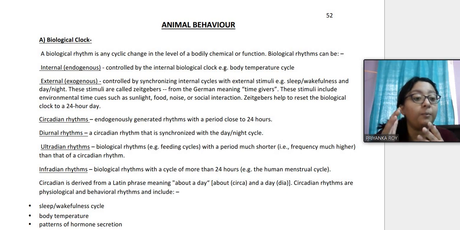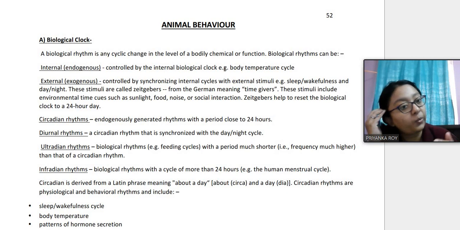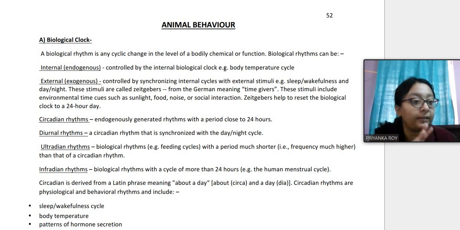The opposite is the infradian rhythm, where the biological rhythm is more than 24 hours, like our menstrual cycle. This cycle continues for 28 days, and every 28 days the menstrual cycle happens. So therefore this is a much longer time than the circadian rhythm, than 24 hours.